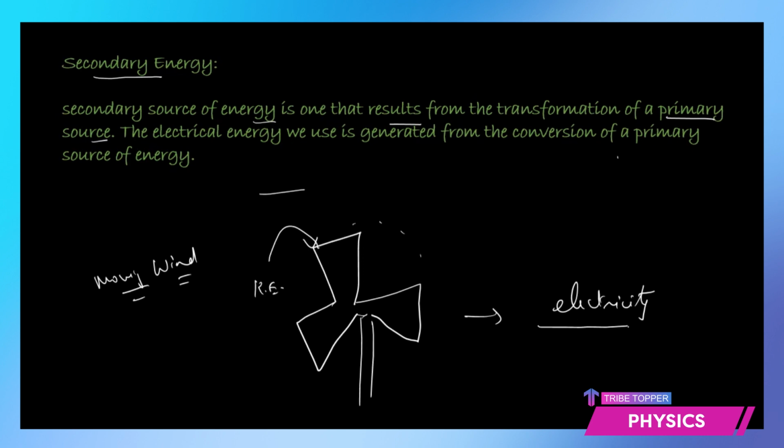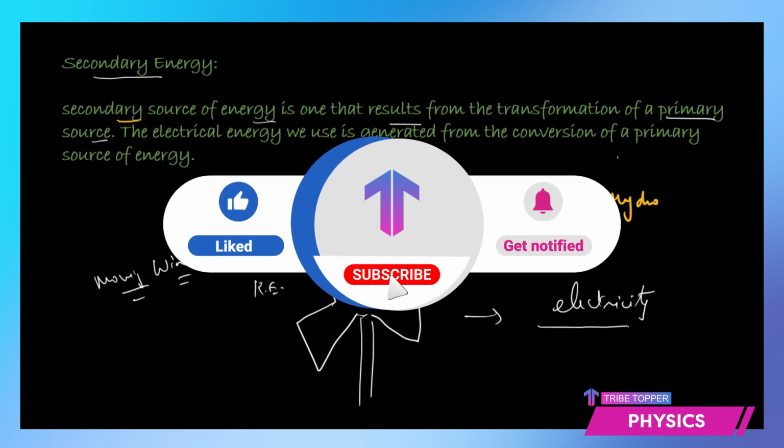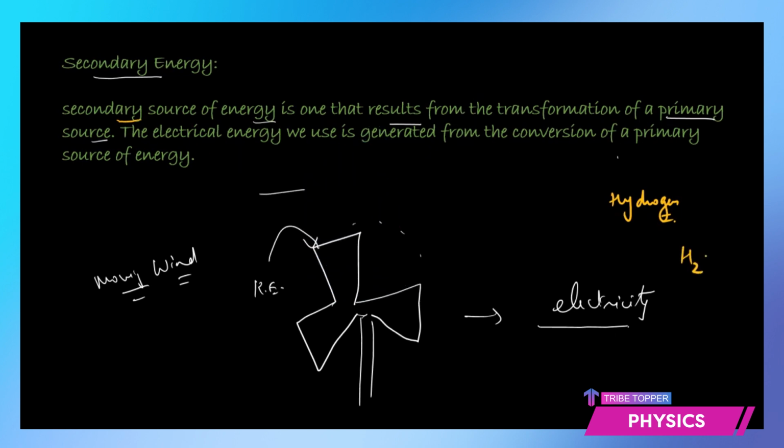Another secondary resource that is coming up very fast these days is hydrogen fuel. So, hydrogen is used as a fuel, it burns with oxygen and produces water.